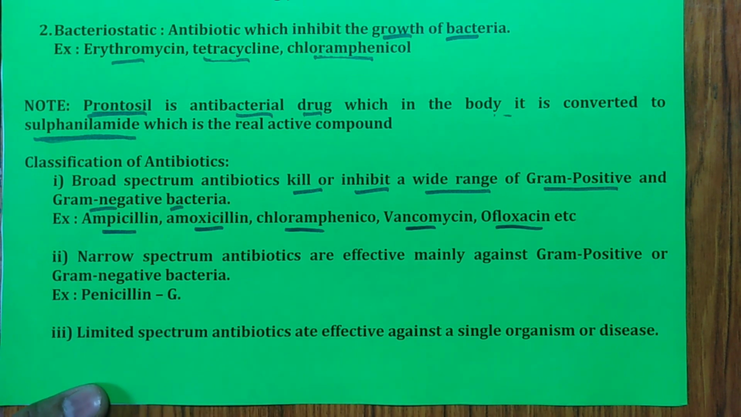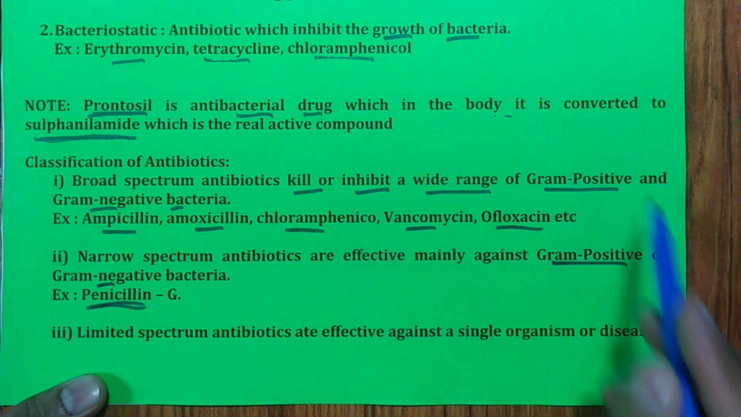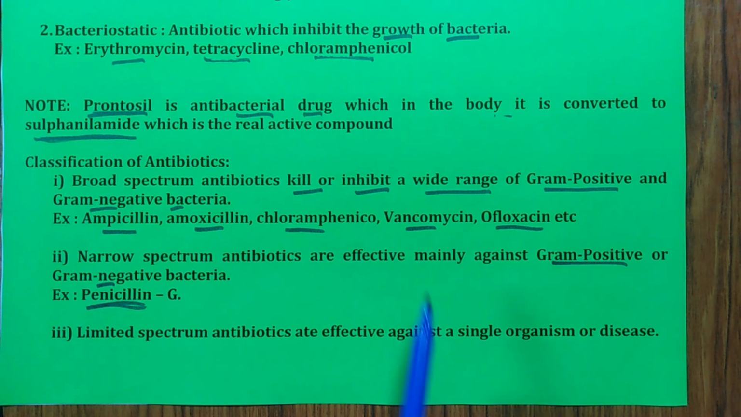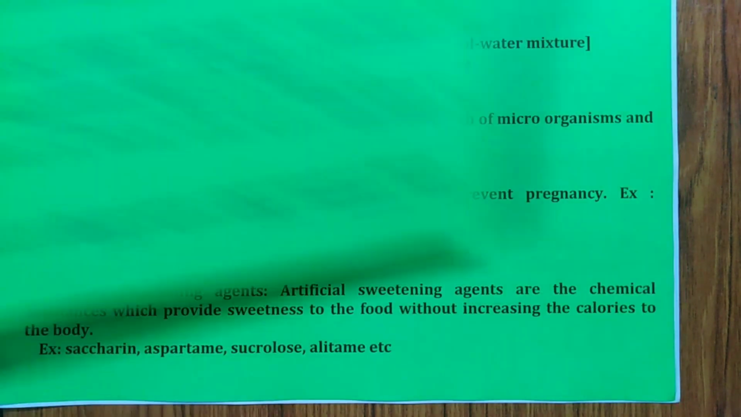Narrow spectrum antibiotic, only one example you remember, penicillin G, which is effective mainly against gram-positive or gram-negative bacteria. Then limited spectrum antibiotics are effective against a single organism or disease. Remember, it is limited. As the name indicates, it can be used for a single organism or disease. This is about types of antibiotics.